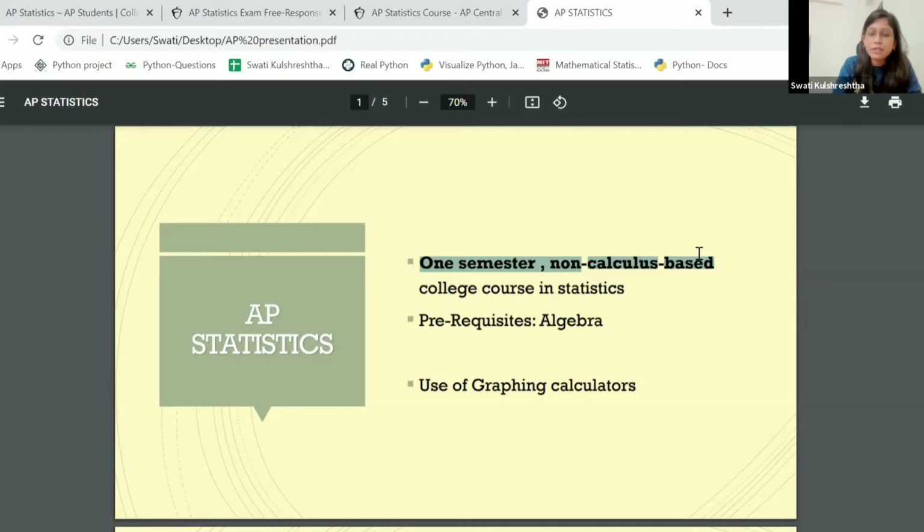Use of graphing calculator. Like I just said, it's a non-calculus based course, which means that we will not be calculating much here. The major emphasis would be on understanding and interpreting in terms of the context. So if there is a case study, we want you to understand what those numbers mean in context to the study. Majorly all of the calculations, the load would be taken by the calculator. So you need to have a good graphing calculator with you, and you need to work with that calculator often so that you're very comfortable with it by the time the exam comes.